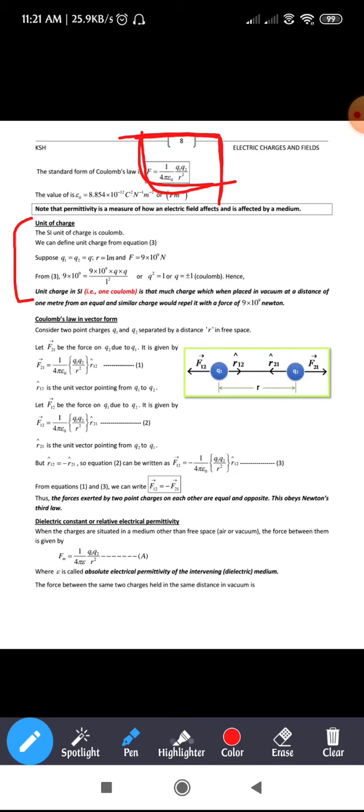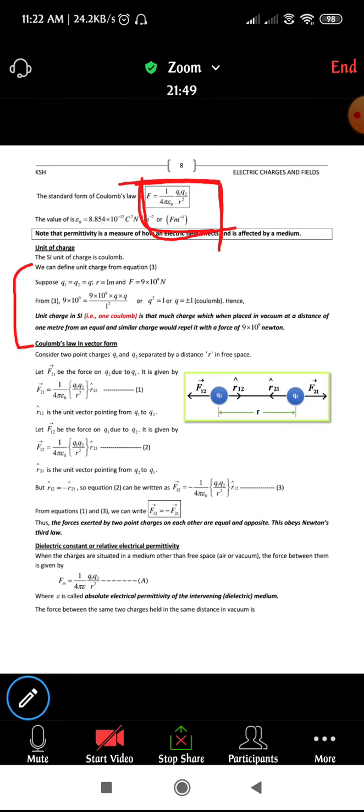I'll repeat once again. You take two charges having equal magnitude and the same kind of charge, placed in free space, that is in vacuum. If the distance between the two charges is 1 meter, both charges experience a force of repulsion of 9 into 10 power 9 Newton. So this is the meaning of that mathematical form.